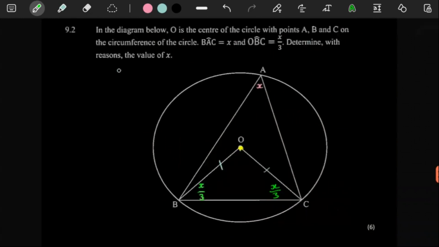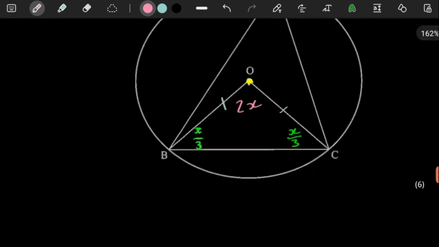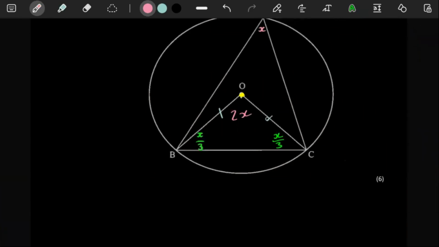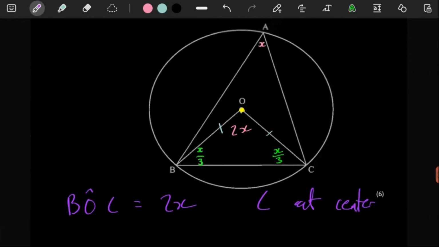Then they say to determine with reasons the value of X. Well, whichever way, this is X, which means that this is equal to double X. So that's 2X. So we have 2 things that we have added. And you can see here, this is a triangle, so all the angles in this triangle have to add up to 180. So let's firstly tell them we know those 2 things that we have just added onto our sketch. So here BOC is just 2X. The reason is angle at center: the angle at the center of the circle is double the angle at the circumference.